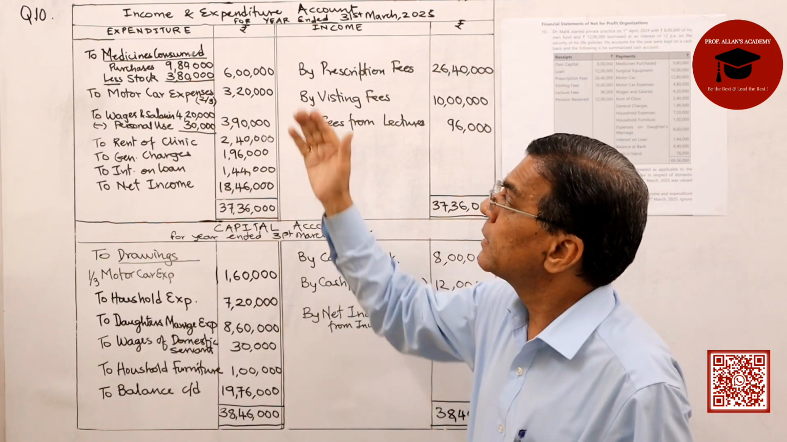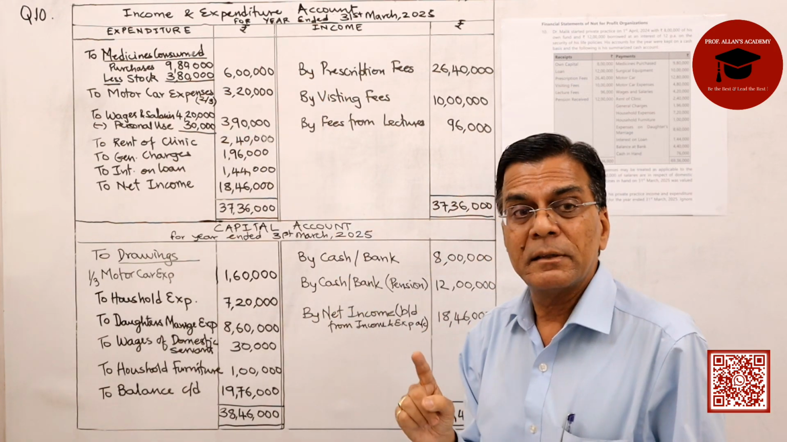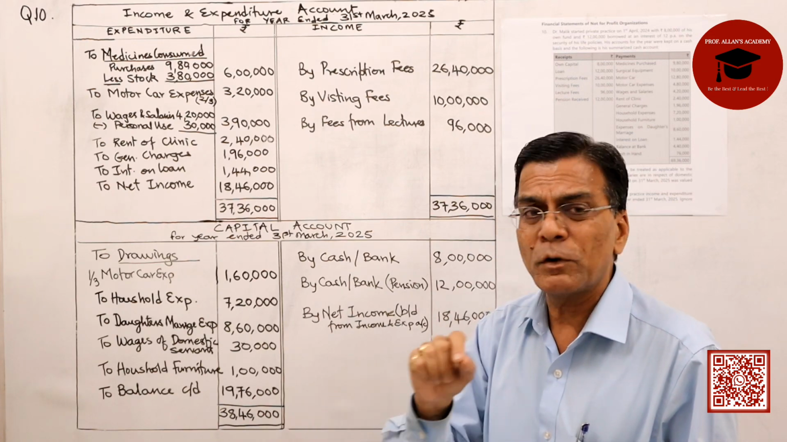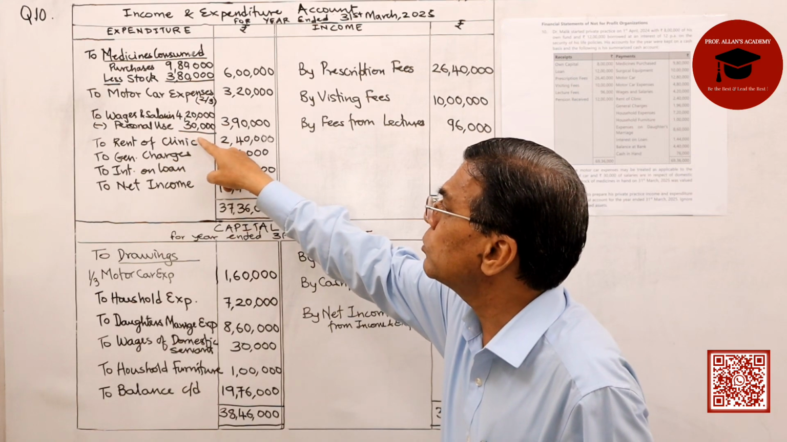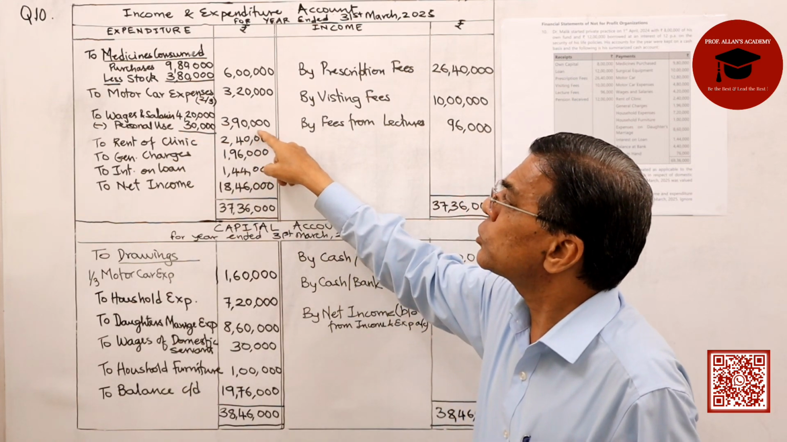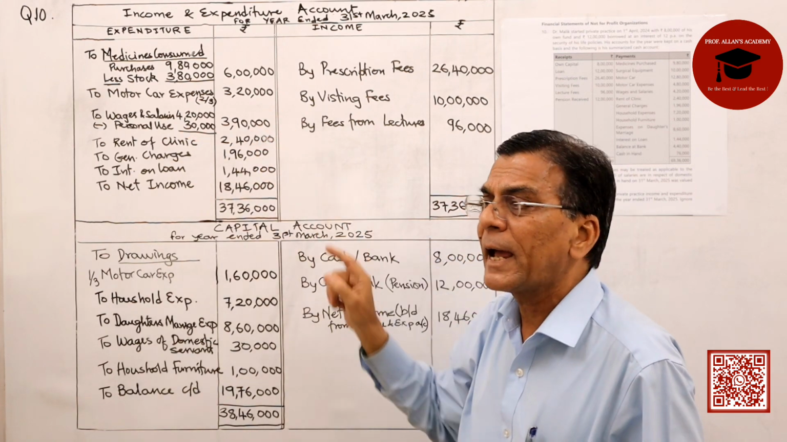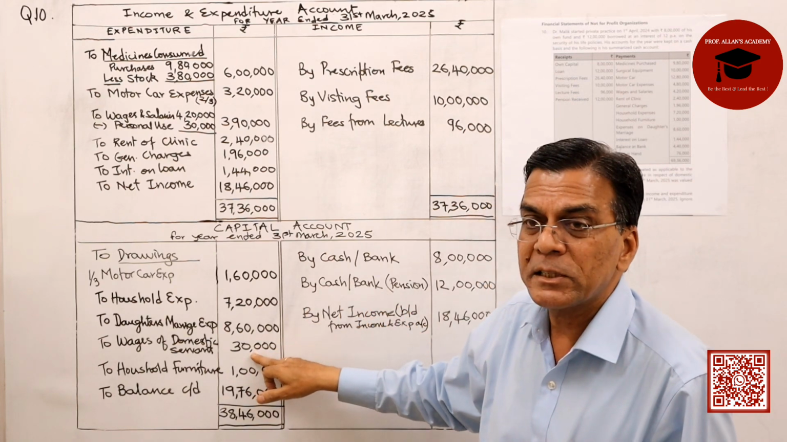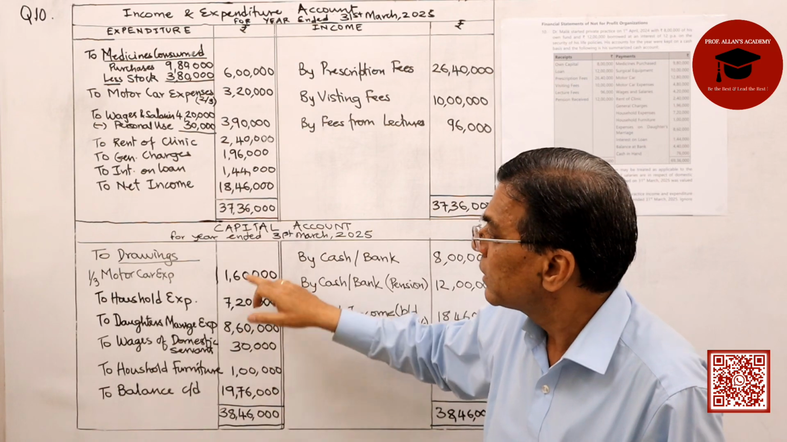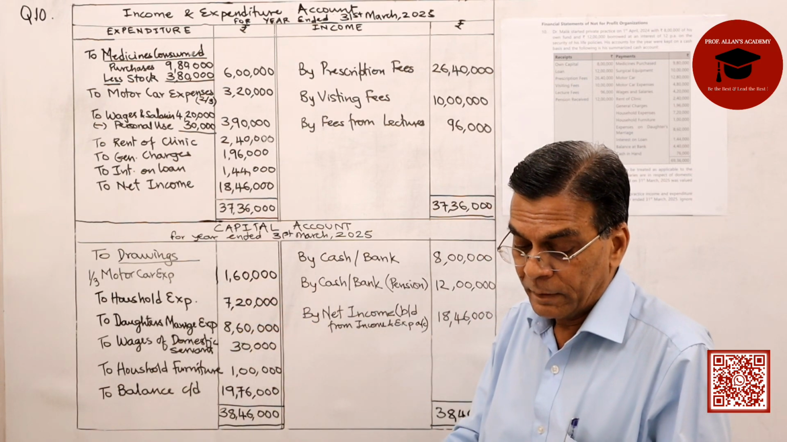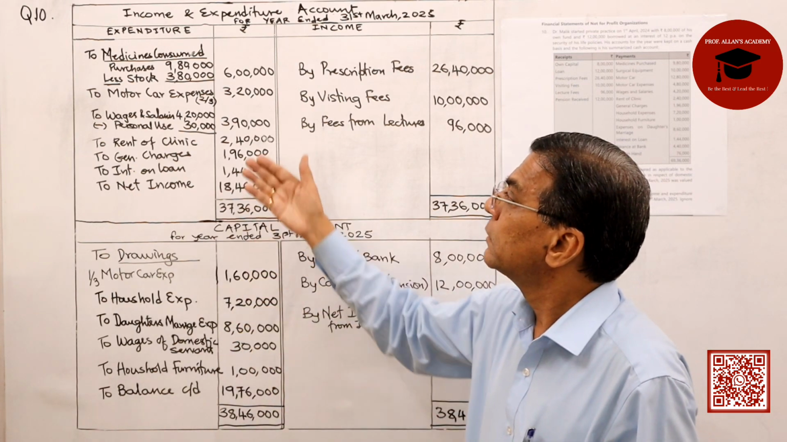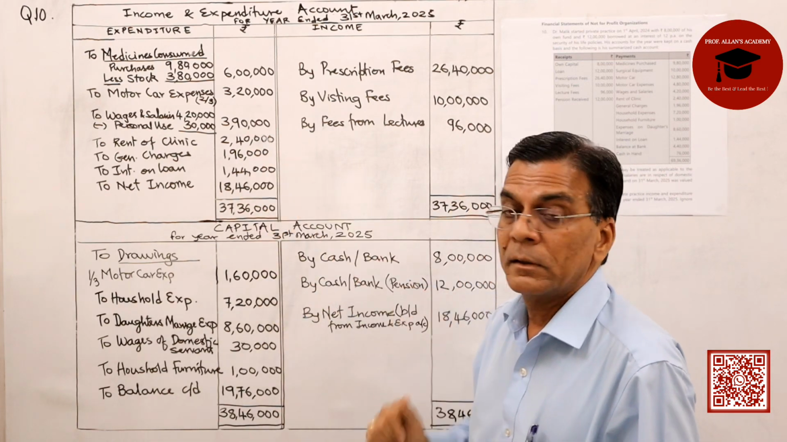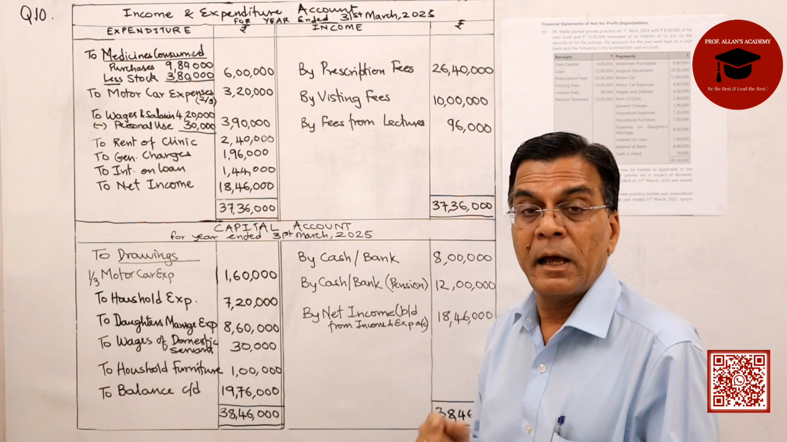Wages and salaries. This is again an expenditure, but they tell us that 30,000 out of this wages and salaries that was paid was for domestic use. Therefore, we will reduce this, and the expenditure for the business will be shown at 3,90,000, and this 30,000 was for domestic purpose, personal, drawings, therefore capital debit. Then you are having rent of clinic. This will come on the expenditure side. General charges, debit expenditure side.